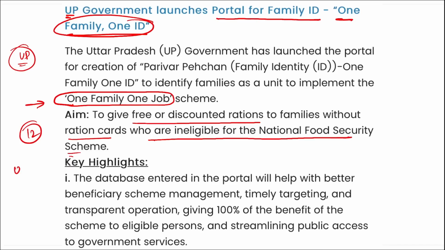And recently it was Uttar Pradesh Global Investor Summit. Where was this held? It was held in Lucknow, and it was held in the month of February. All right, highly important.